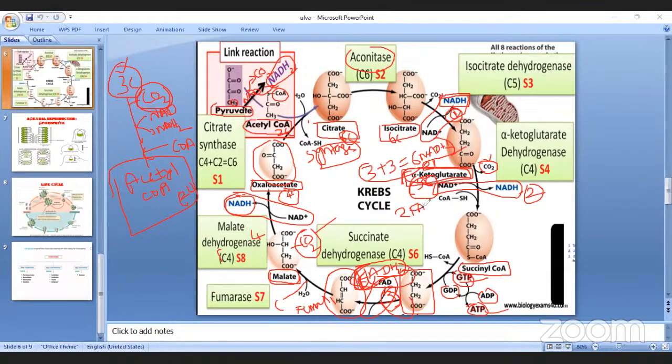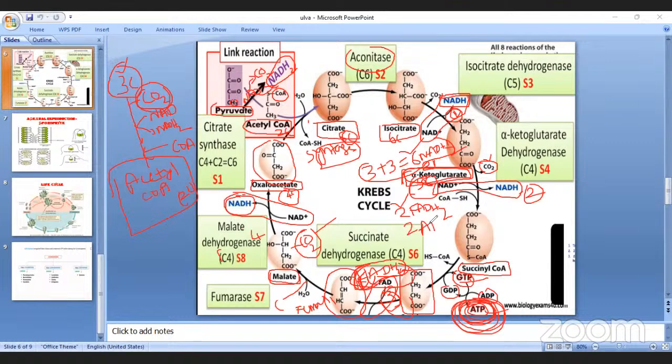Then how many ATPs are formed? One for one cycle, so 2 ATP. So remember, in the Krebs cycle, 6 NADH2, 2 FADH2 and 2 ATP are formed.